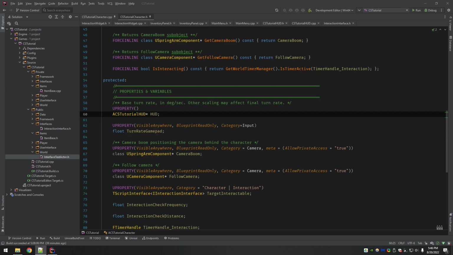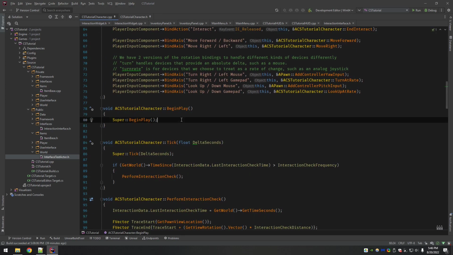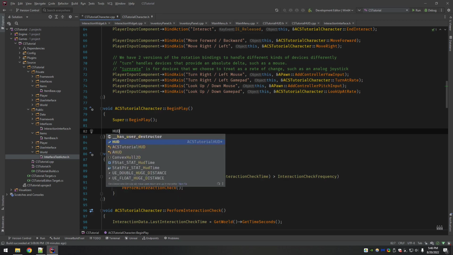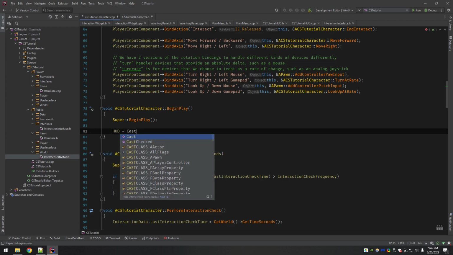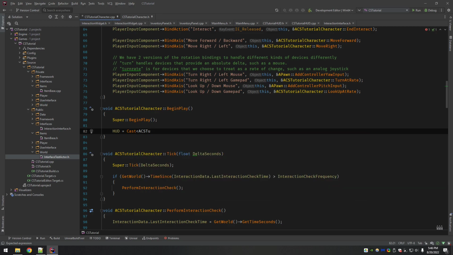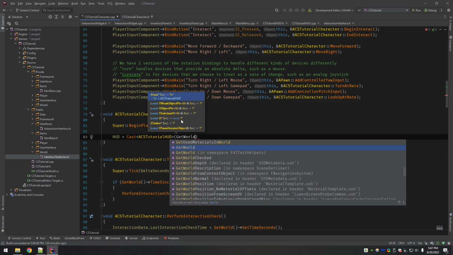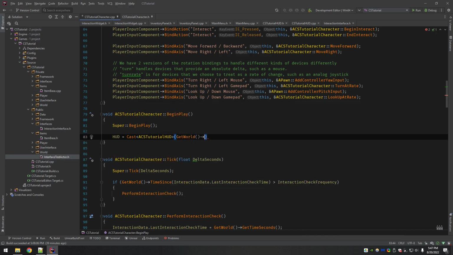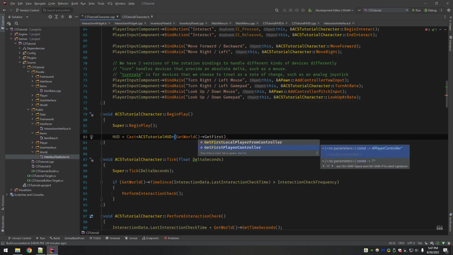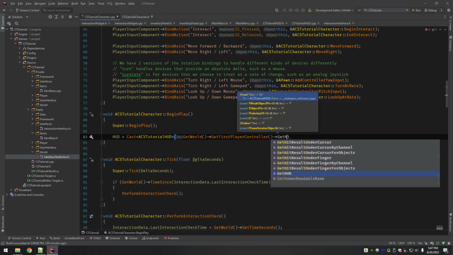Now, how do we actually load that up? That will happen here in BeginPlay. Right here in BeginPlay, we want to say HUD equals cast. We're going to cast it to the CSTutorialHUD. And what are we going to cast? We're going to cast the result of this function: GetWorld, GetFirstPlayerController, GetHUD.